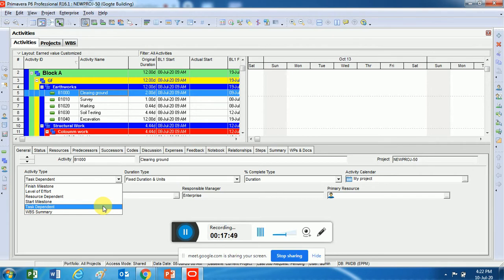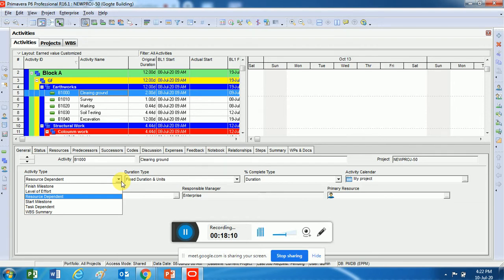Now there is something called resource dependent also, right? You can see here there is an option called resource dependent. I'm changing it to resource dependent. Now what do you mean by this? Resource dependent means the more the effort, the less the time. More effort means resources, of course.